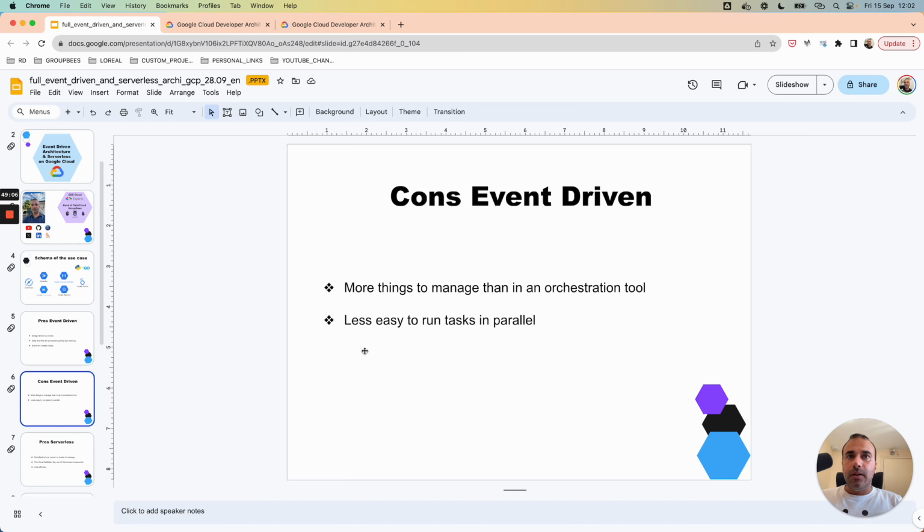For the cons, there are more things to manage than with an orchestration tool. For example, with an orchestration tool for batch pipelines like Apache Airflow, we have more elements to deal with tasks, and we can also run tasks in parallel. It's more difficult to do that with this kind of event-driven pattern.